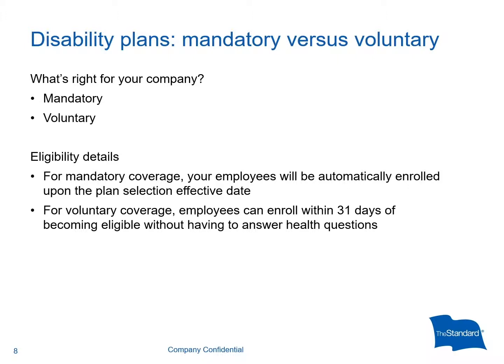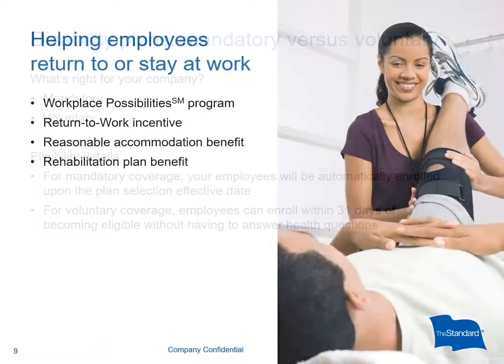For those enrolling late in a voluntary STD insurance plan, a 60-day benefit waiting period penalty may be applied for disabilities occurring within the first 12 months of coverage. Accidents are not subject to the late enrollment penalty. An employee eligible but not enrolled in voluntary LTD when first eligible will be required to provide medical history and be approved for coverage.